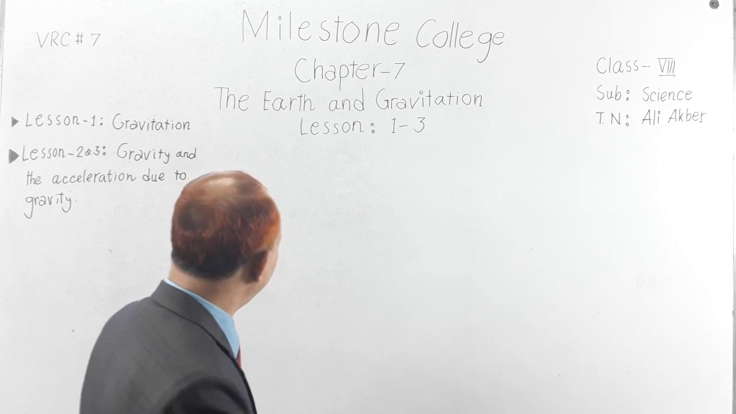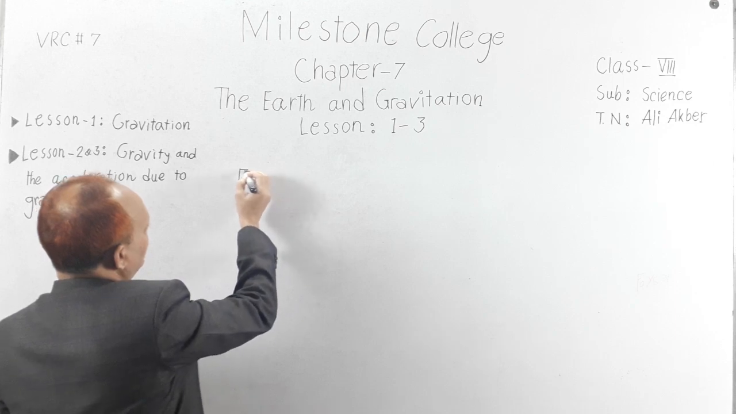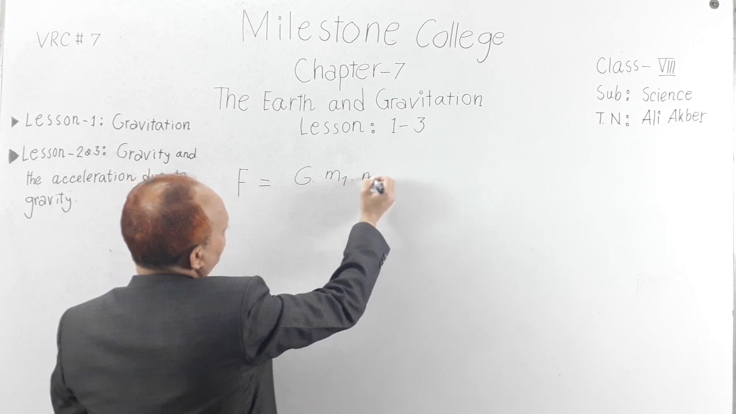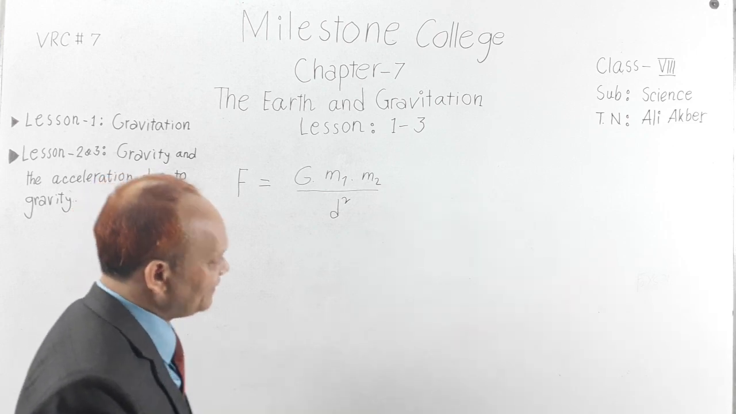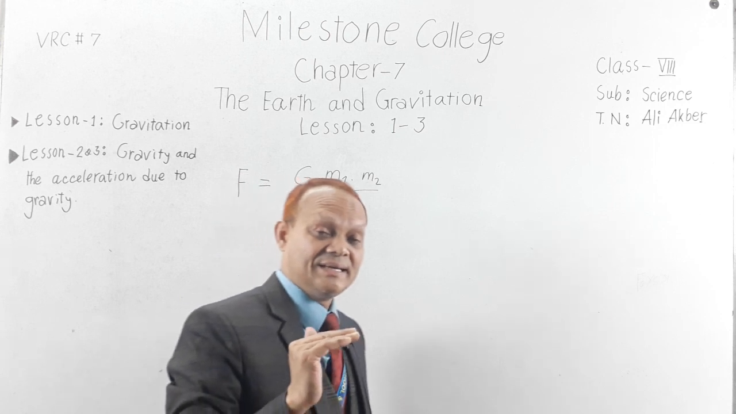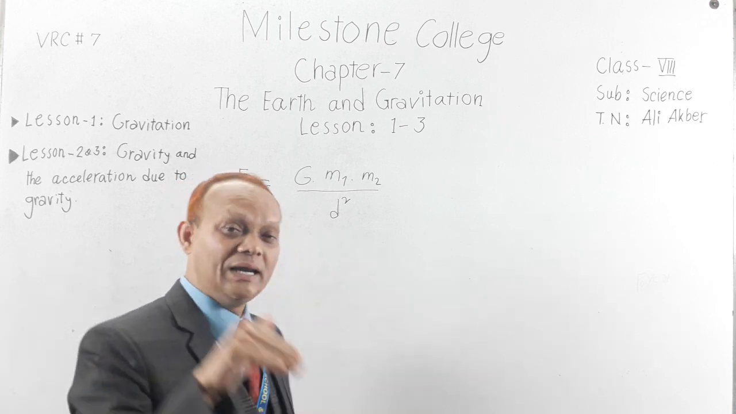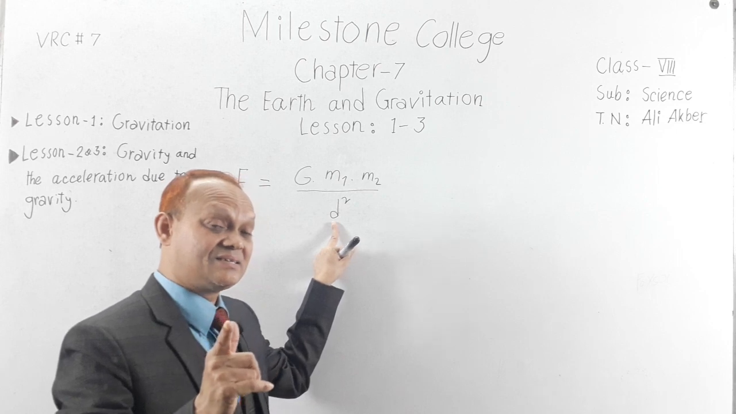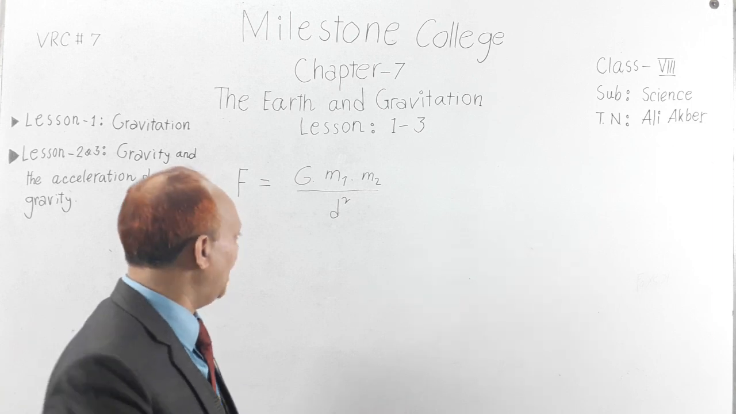My dear students, what have you learned from Newton's law? You have learned F equal to capital G m1 into m2 divided by what? D square. Okay, fine. Now we have learned that if distance is increased, then F will decrease, and if distance is decreased, F will increase. There is a good relation, and now I'll show you how.